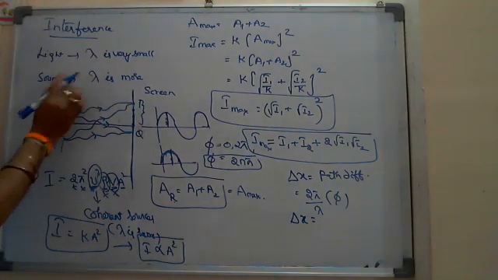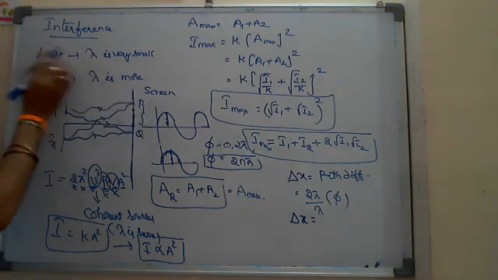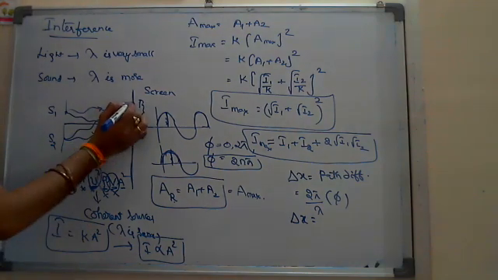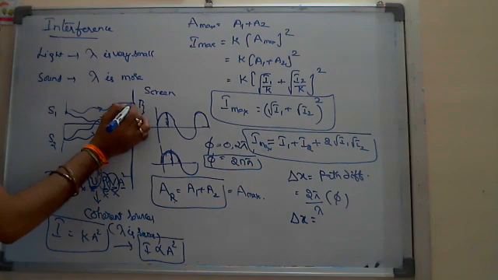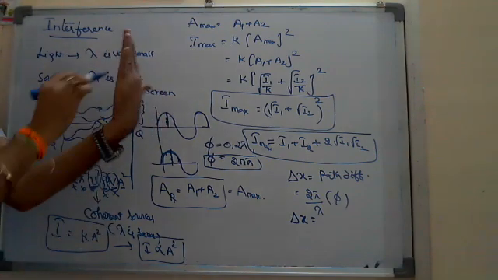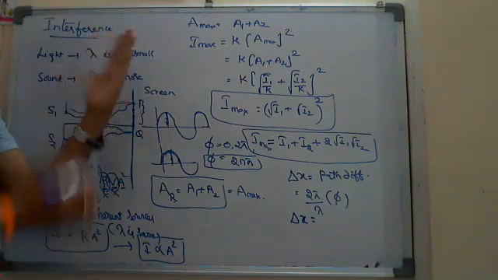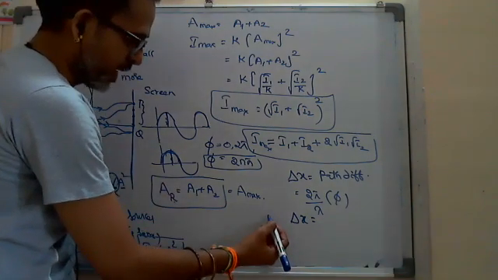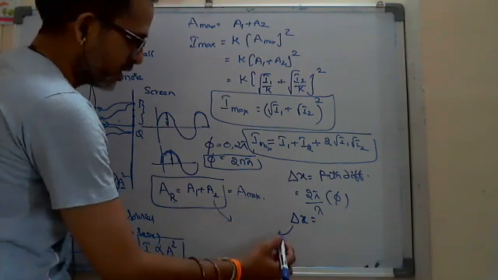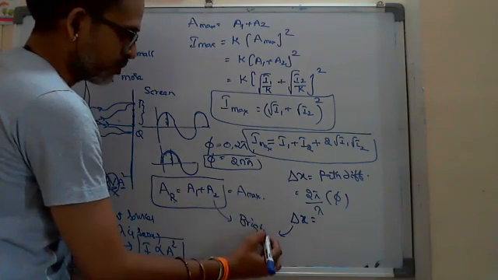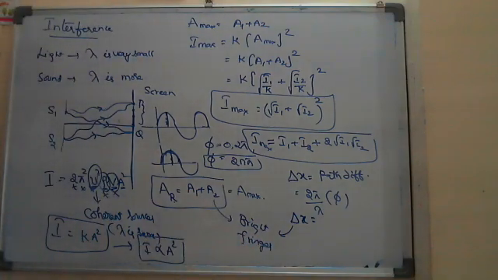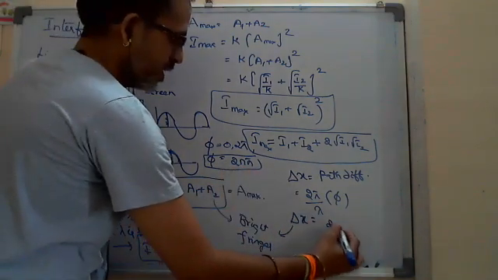Intensity is maximum means in case of sound, loud voice you can hear. In case of light, bright spot you can see on the screen. If it is not a spot but just a line on the screen, that type of line is called a fringe. So the fringe formed on the screen is called a bright fringe. All these are conditions for bright fringes. For the bright fringes, if you substitute 2n pi there, you will get the condition.